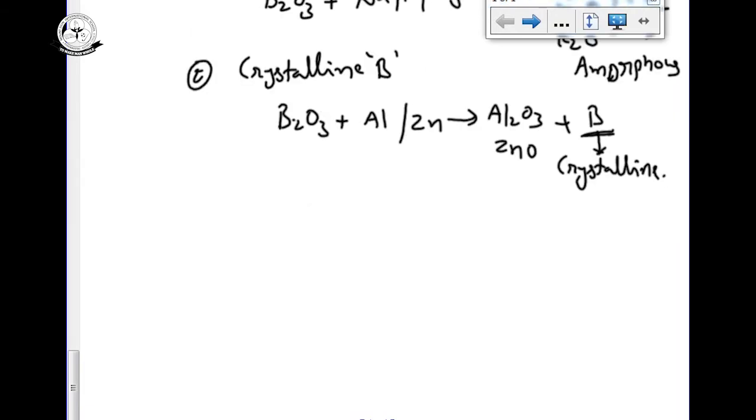Amorphous boron is more reactive, and crystalline boron is less reactive.